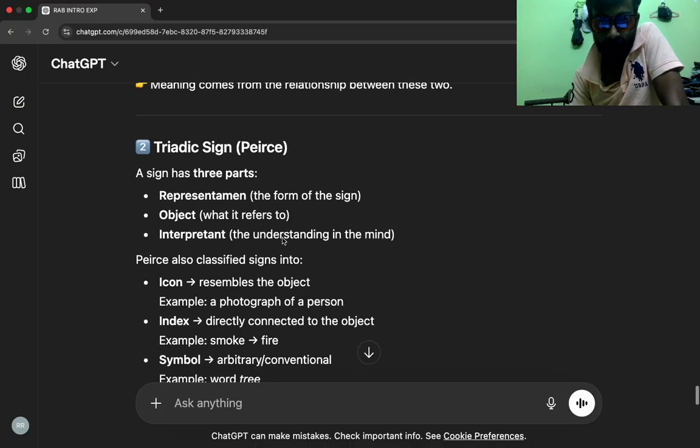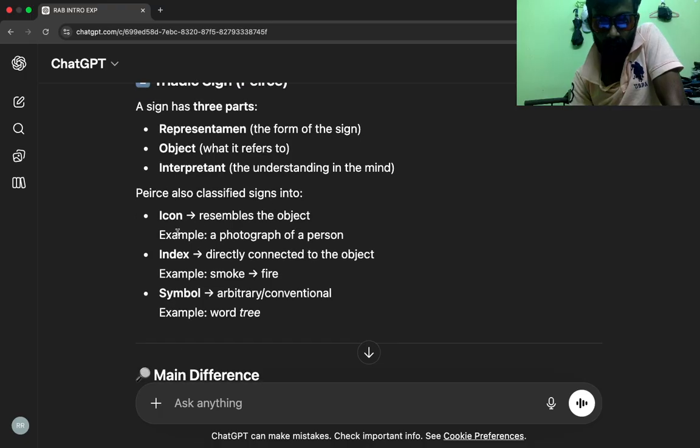Triadic sign, Peirce. A sign has three parts. Representamen, the form of the sign. Object, what it refers to. Interpretant, the understanding in the mind. Peirce also classified signs into icon, resembles the object, example, a photograph of a person. Index, directly connected to the object, example, smoke and fire. Symbol, arbitrary or conventional, example, word tree.